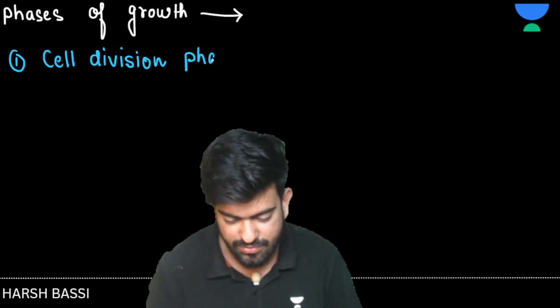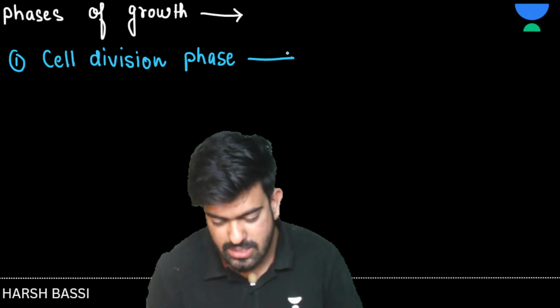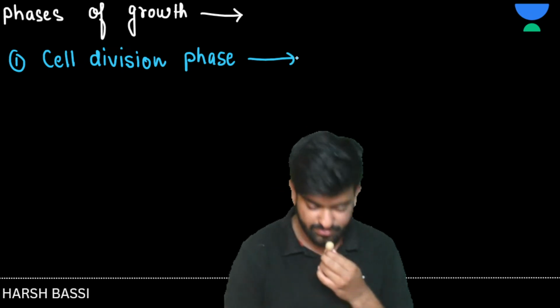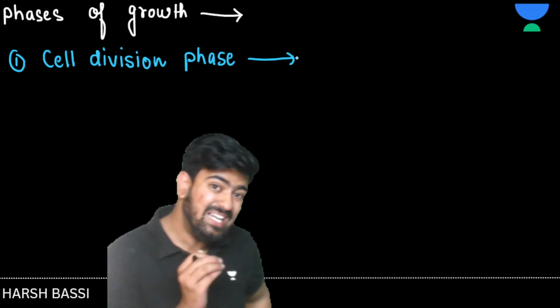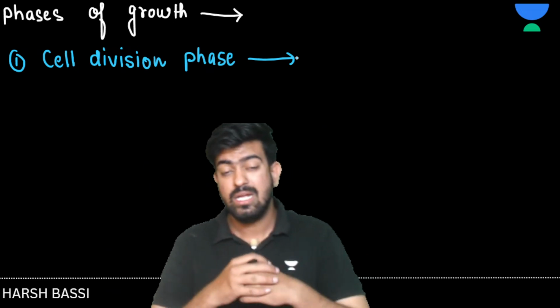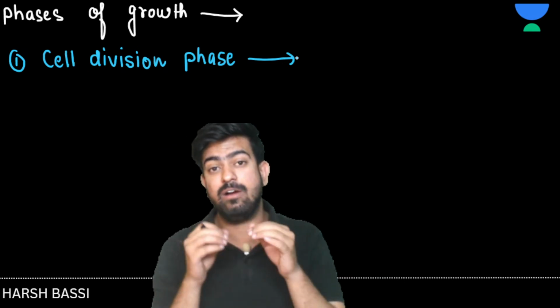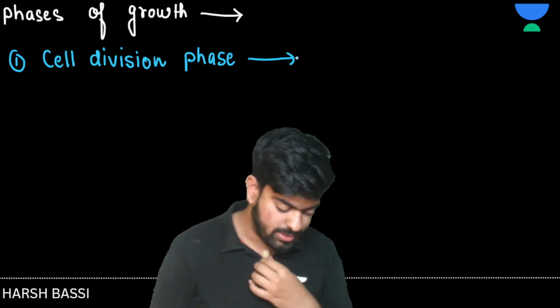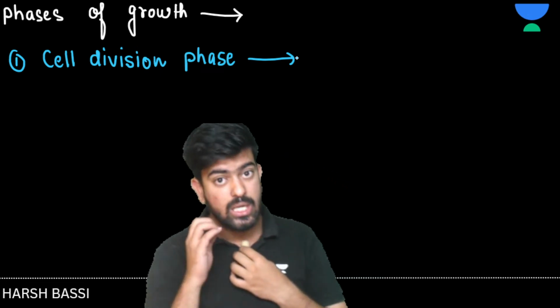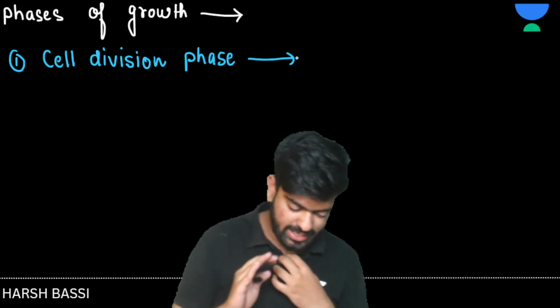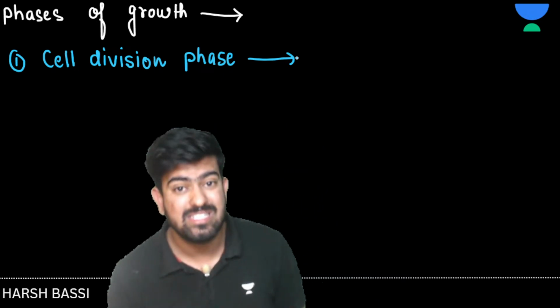Now, what is the cell division phase, sir? Why are we talking about it here? Cell division is a phase where the plant has only one thing in its mind: I have to increase my numbers, yes or no? In this, only and only the number of cells is increasing. This is also known as the meristematic phase.